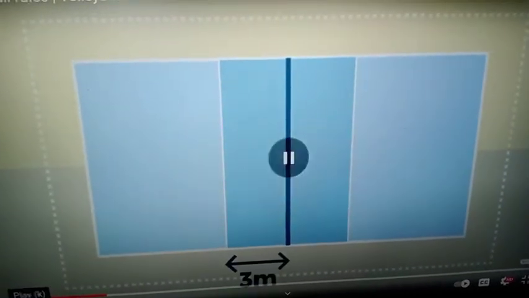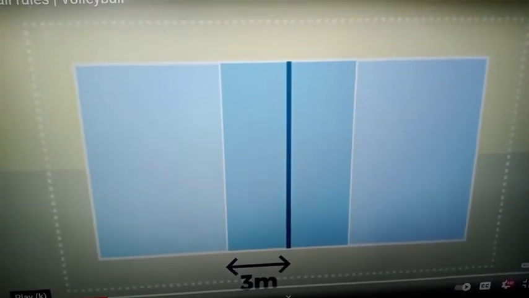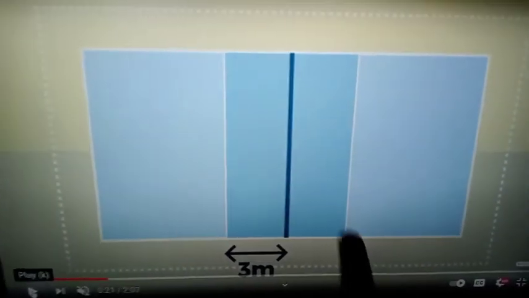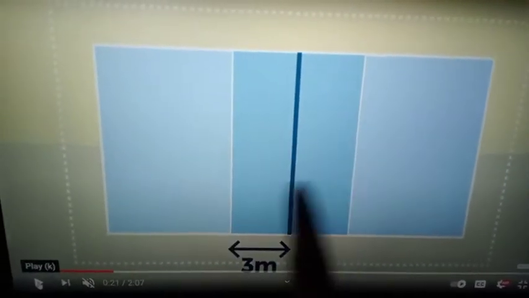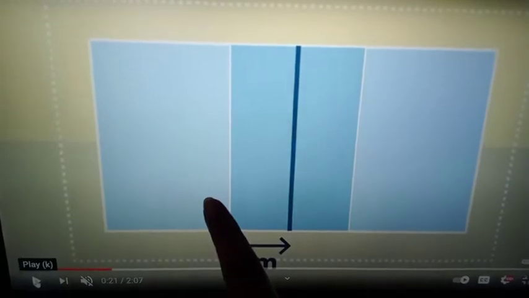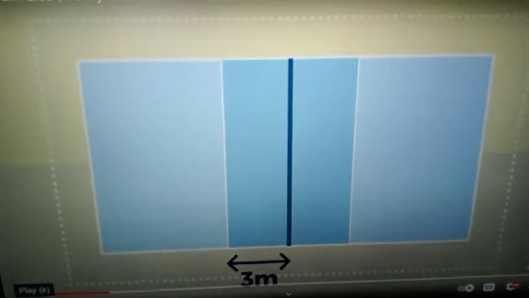From the center line, they are going to make another line on each side. That is called the attacking line. This is the attacking line, and this is the center line. It divides both sides, right? One team plays here, and one team plays on the other side.